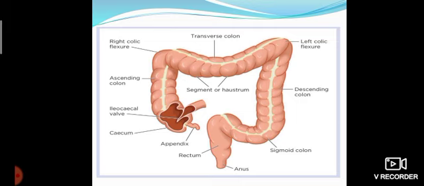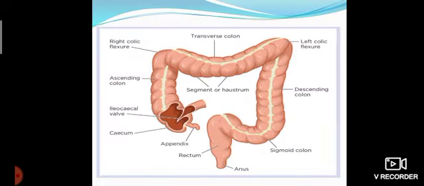The large intestine also has three parts: cecum, colon, and rectum. The undigested food from the small intestine enters into the cecum, then it travels through the colon and then reaches the rectum. While traveling through the colon, the water from the undigested food is absorbed by the colon, and the remaining waste material, called feces, is sent into the rectum. The rectum stores the feces for some time and then they are ejected through the anus.